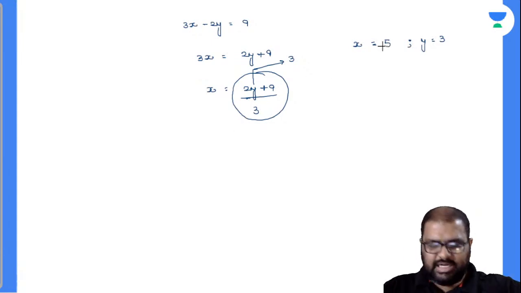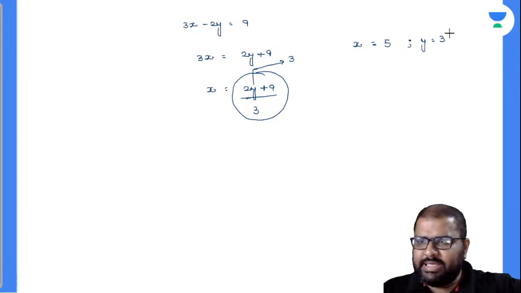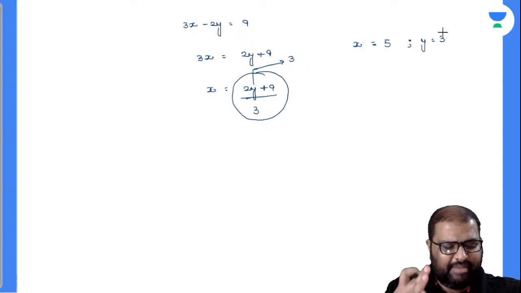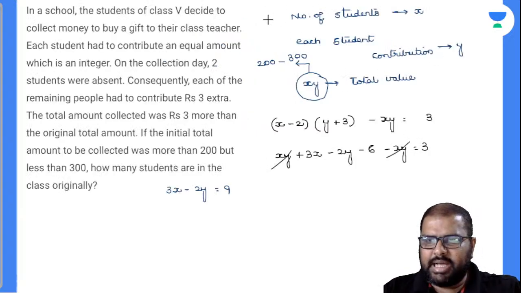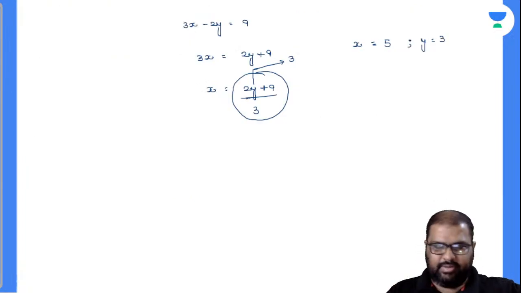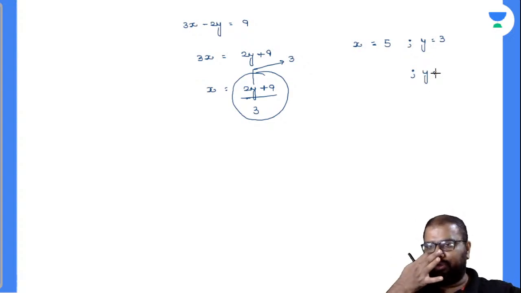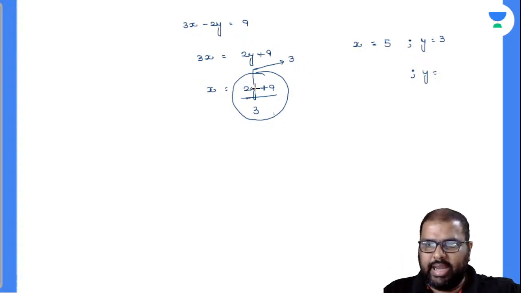Okay, done. Let's find out the connection between the values there. X into Y, if you multiply it, is becoming 15 only. But your answer has to be between 200 and 300 here. Let's see what is the pattern there. Now, what is the next best value that you can give for Y? Let us give 4: 8 plus 9 is 17, no. 5: 2 fives are 10 plus 9 is 19, no. 5 will not work out.